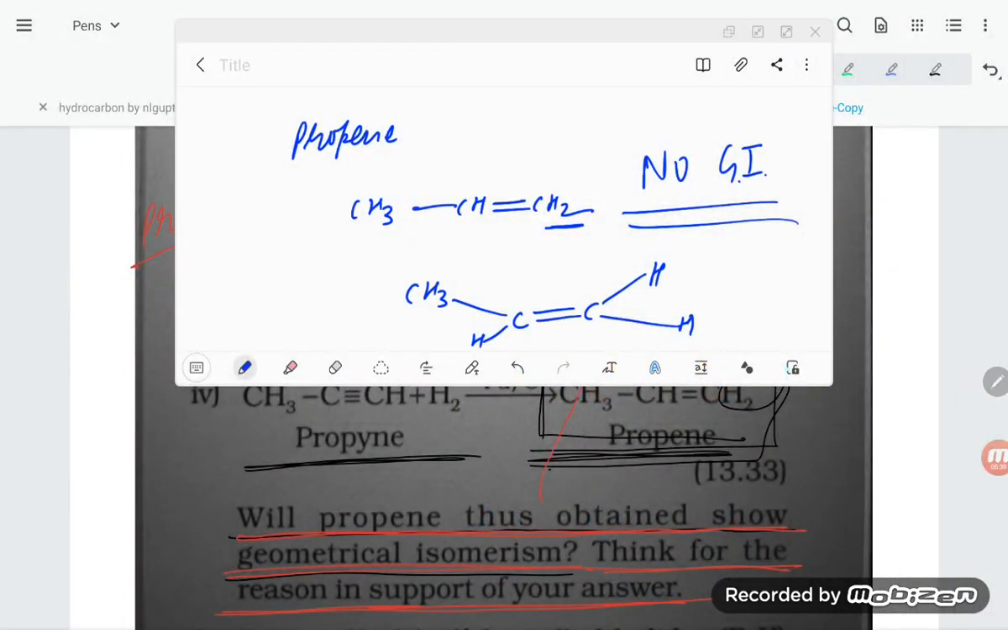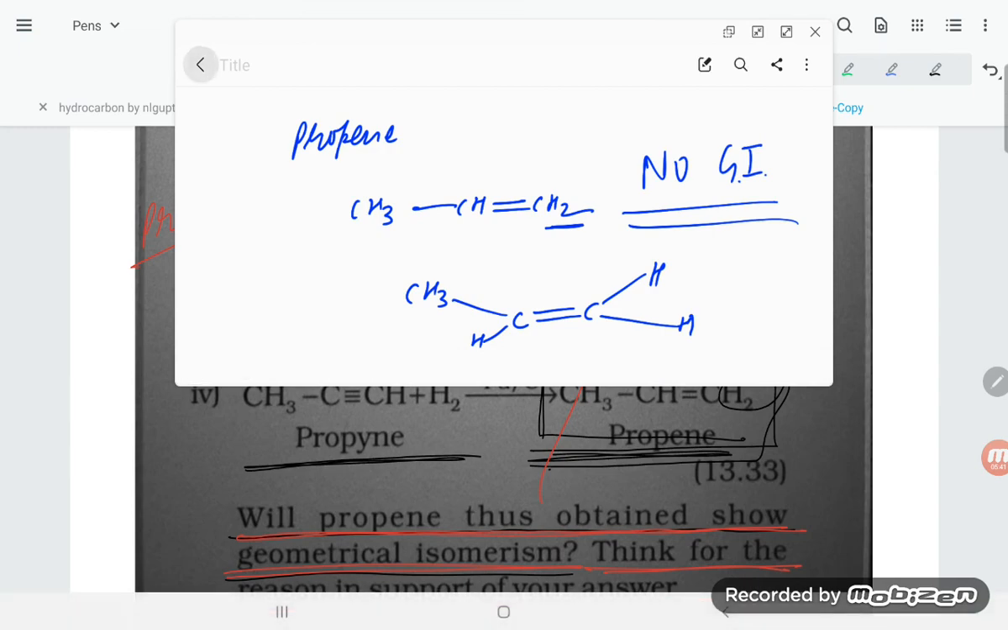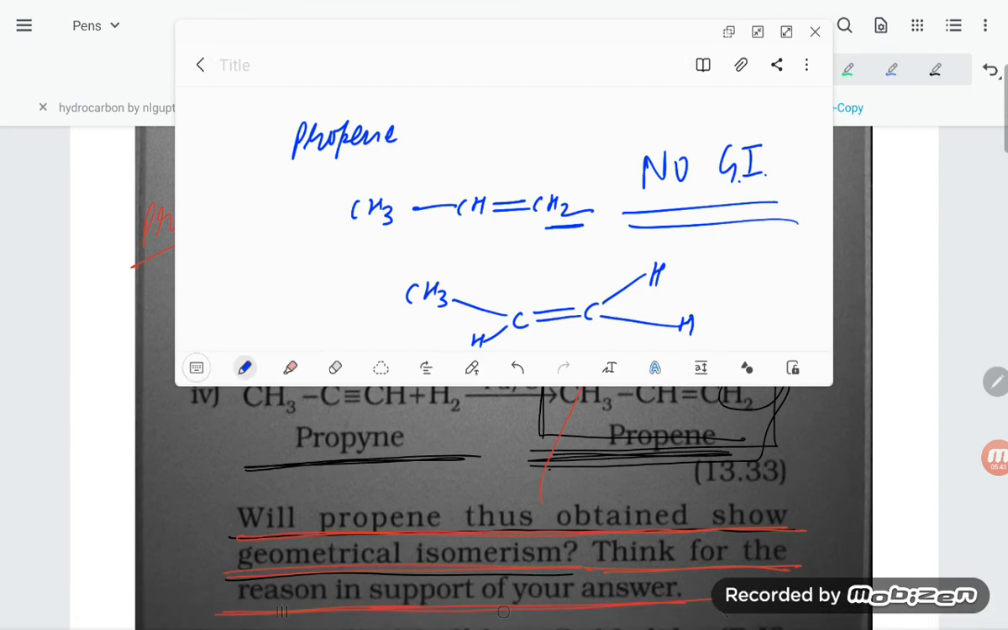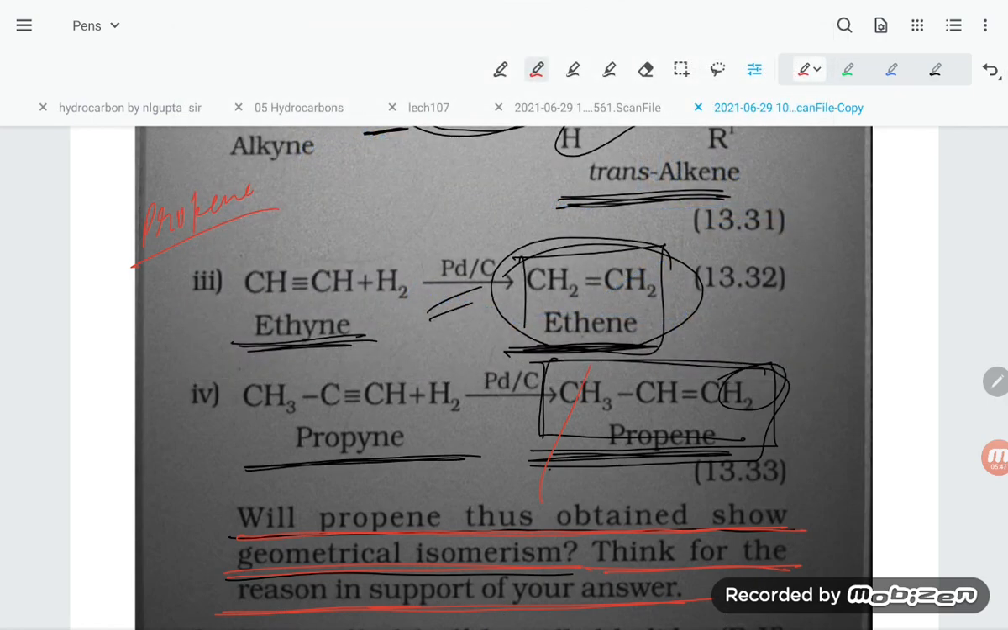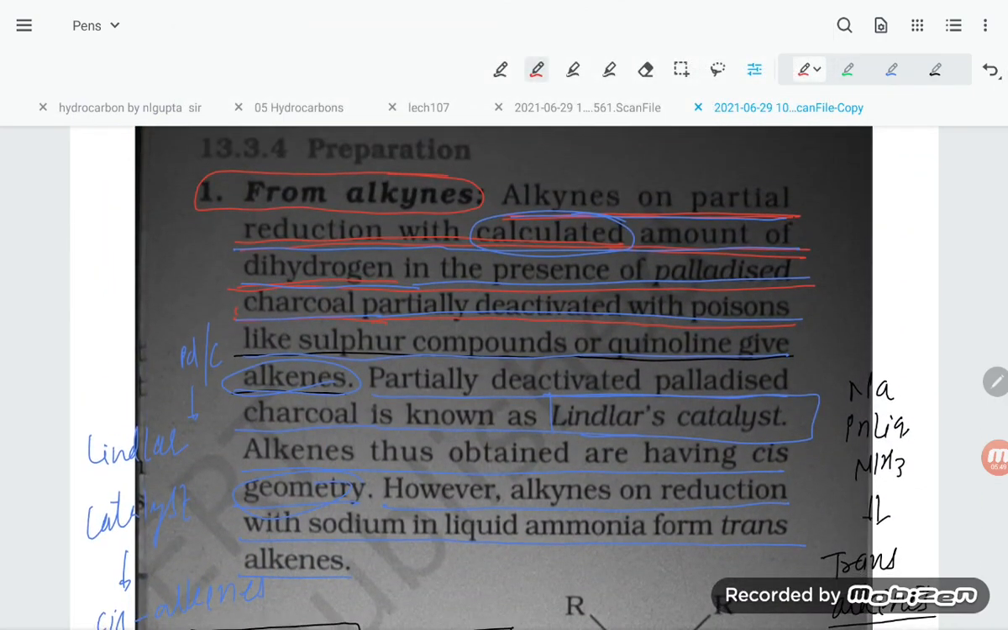So this is our required answer, students. This is the method of preparation of alkenes from alkynes. Thank you students.